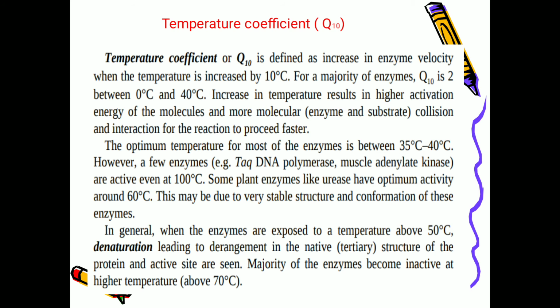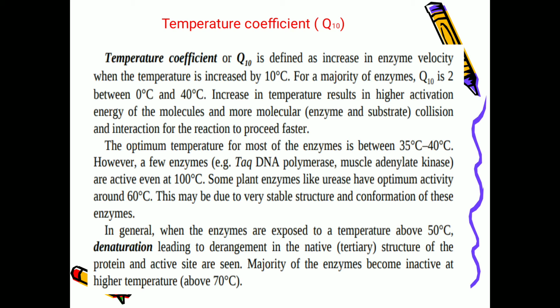And one more concept is there, that is temperature coefficient, which is also called Q10. Q10 is defined as the increase in enzyme velocity when the temperature is increased by 10 degrees centigrade. Suppose the temperature is maintained at 20 degrees and you increase it by 10 degrees, from 20 to 30. What is the change in the rate of the reaction? That you should consider. That is called temperature coefficient.